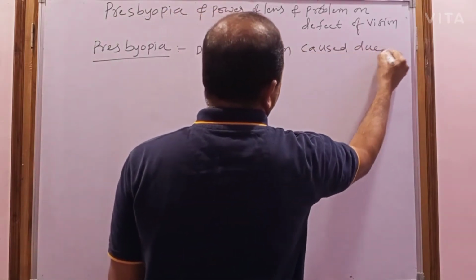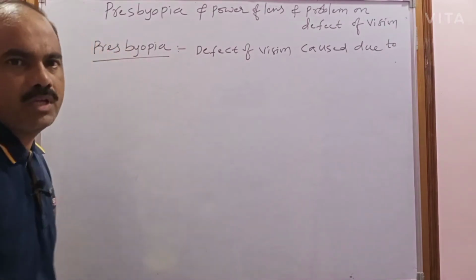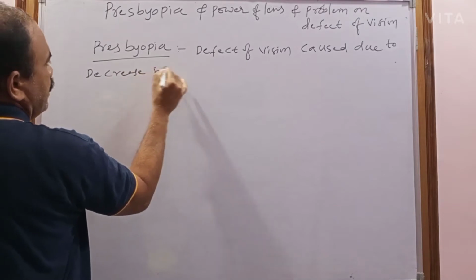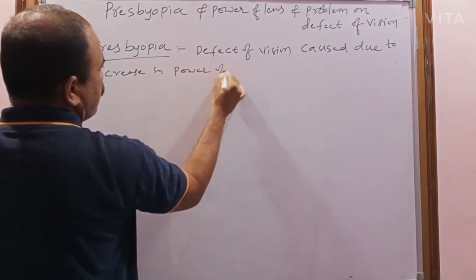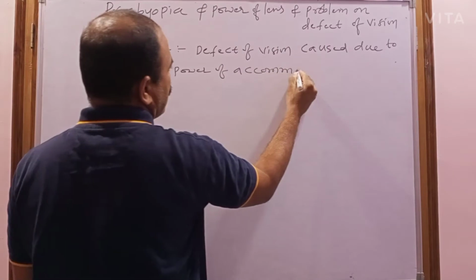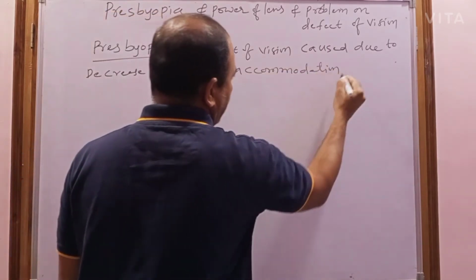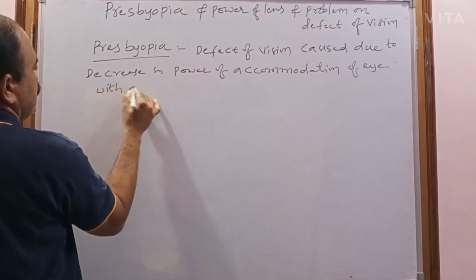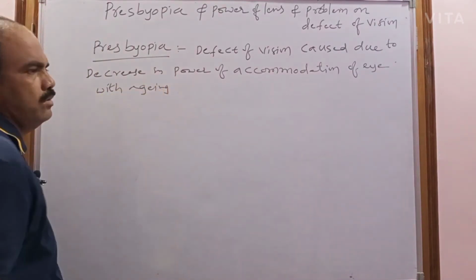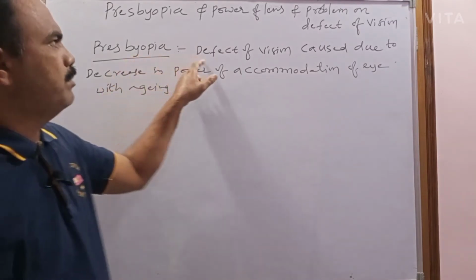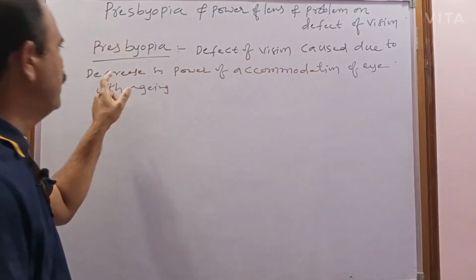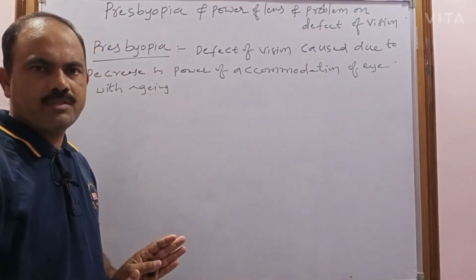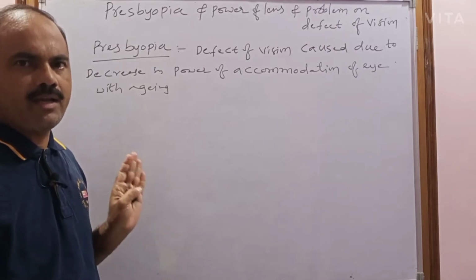caused due to the decrease in power of accommodation of the eye with aging. So presbyopia is nothing but a defect of vision caused due to decrease in power of accommodation. Already you know that accommodation is nothing but adjusting the focal length of the eye lens.